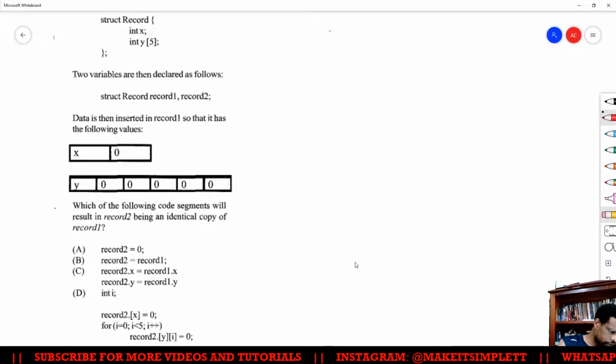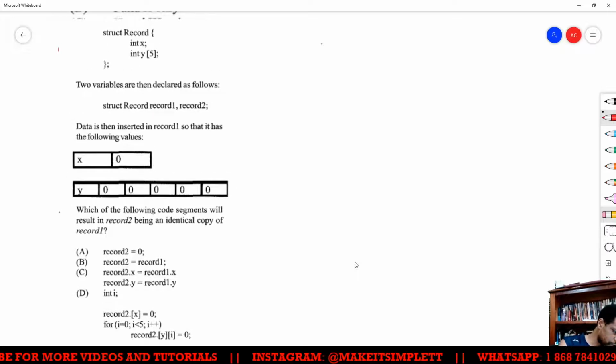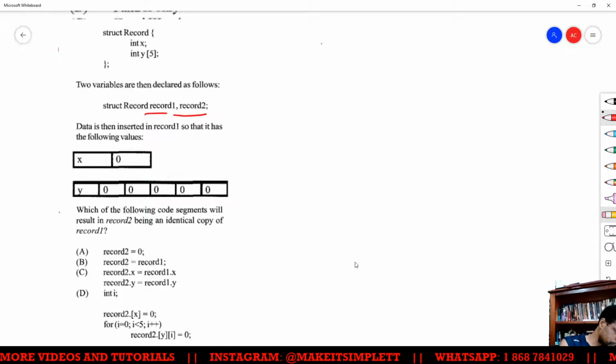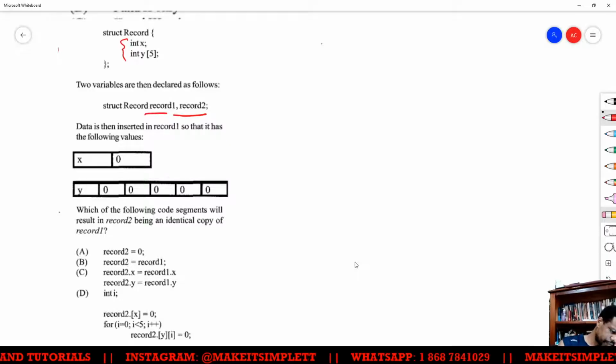Two variables are then declared as follows. So we have two structures, record 1 and record 2. Remember, record 1 and record 2 both have an integer x and an integer y array inside them. The two following segments will result in record 2 being an identical copy of the other.